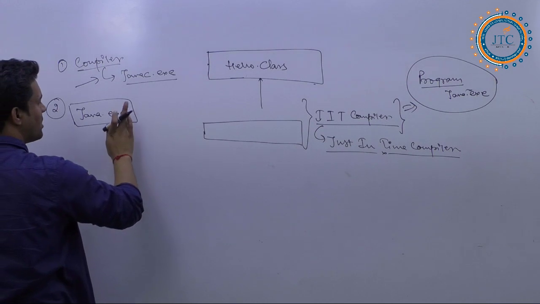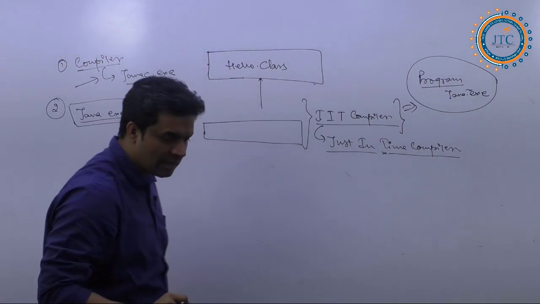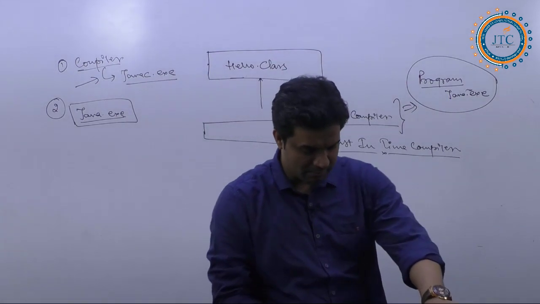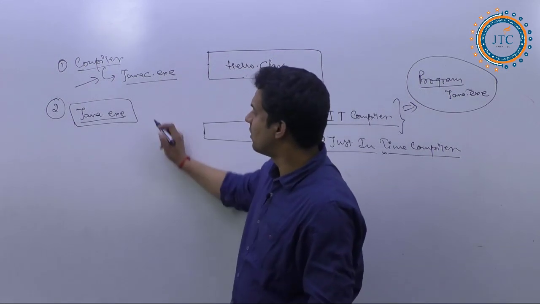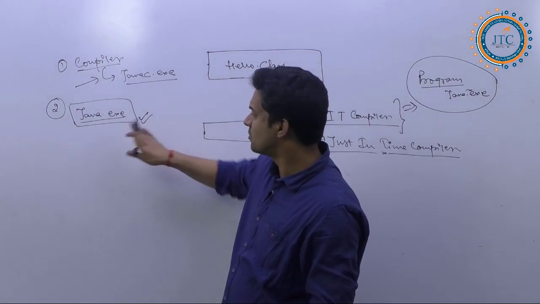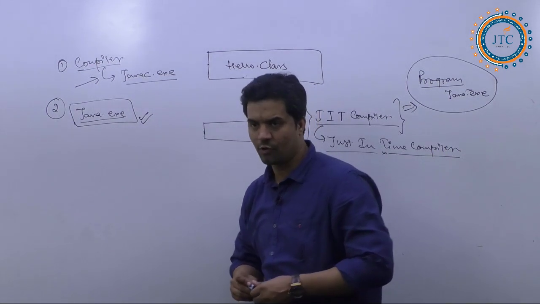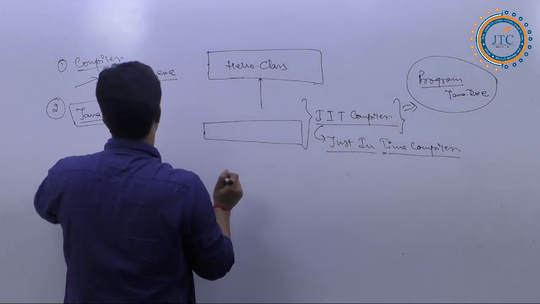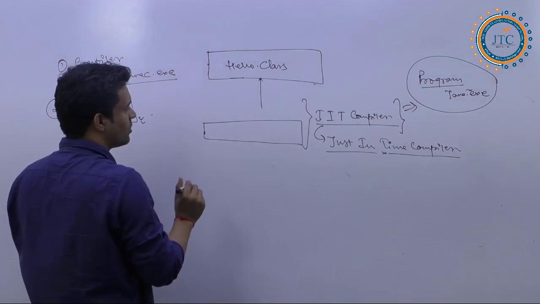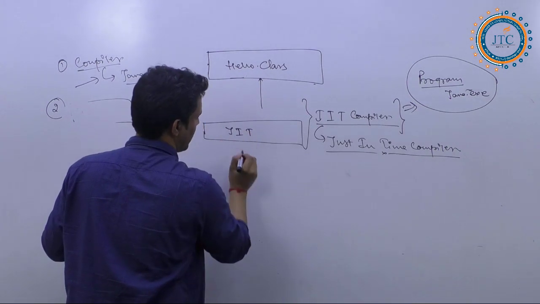This is just the name of this particular compiler, and this is the name of the interpreter and such things. Now here, understand it. Now what it is going to do here, see what it is going to do. Here is the JIT compiler.